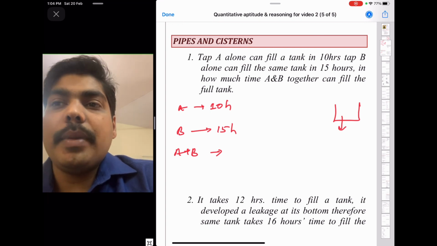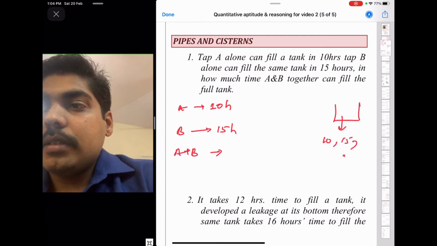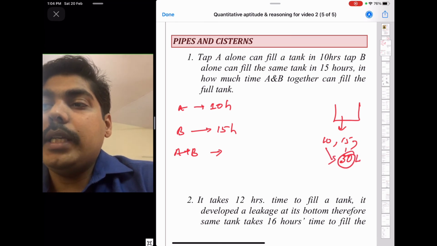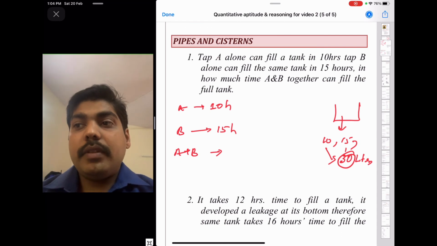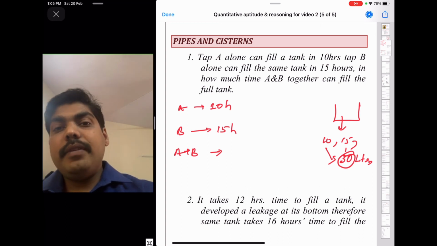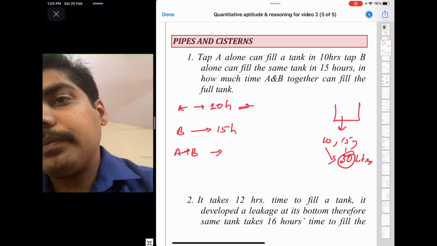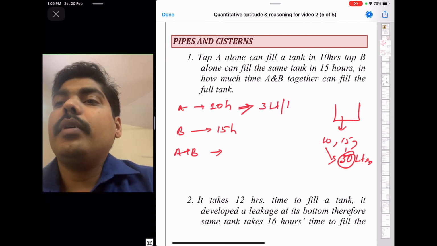To define the capacity of the tank we have to take the LCM. Take the LCM of 10 and 15, again same: 15 twos are 30, 10 threes are 30. So the tank will have a capacity of 30 liters. And tap A will fill the tank in 10 hours. That means every hour it is pouring 3 liters per hour.